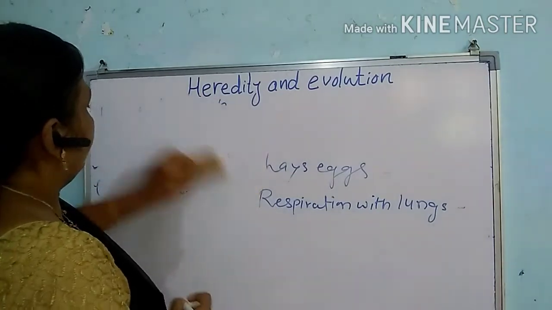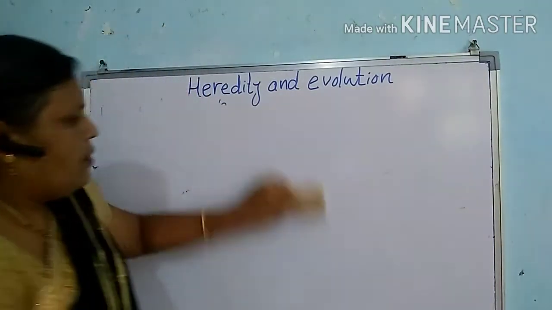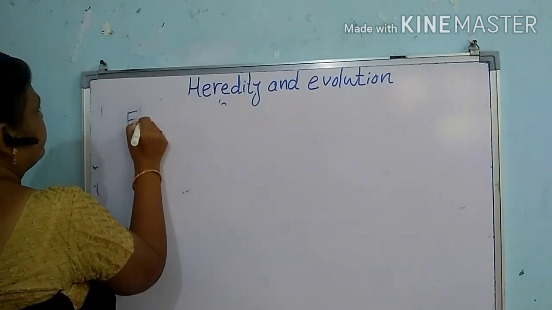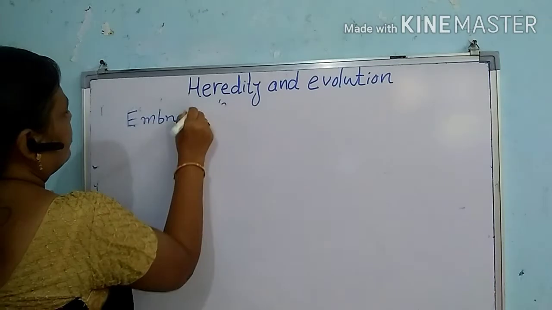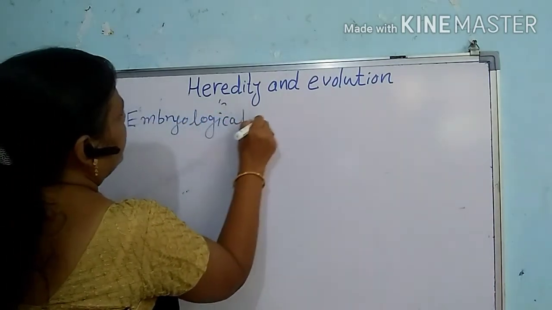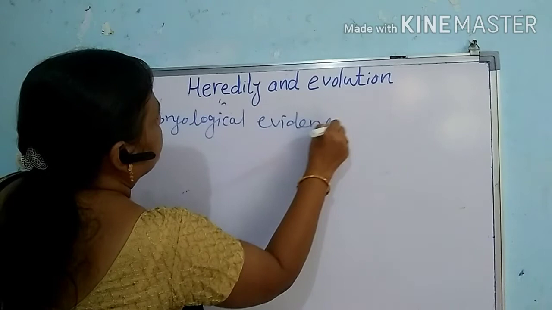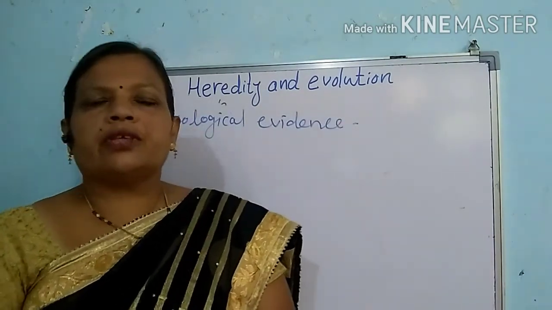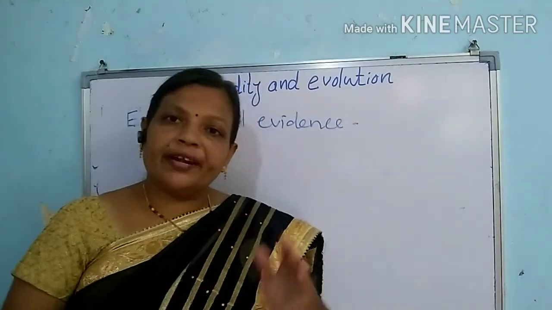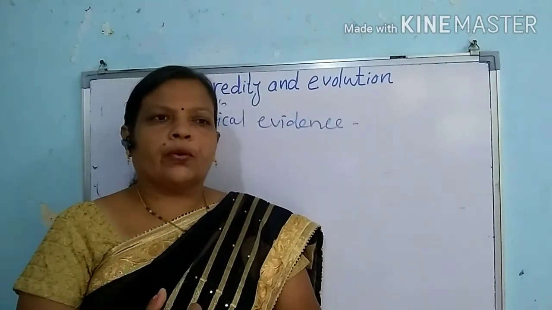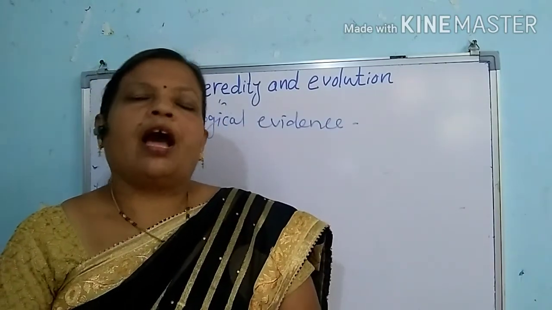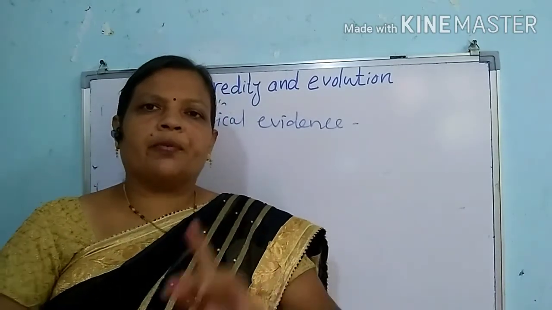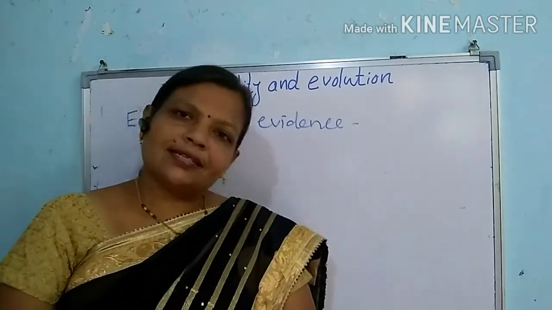Now the next point is the embryological evidence. What is embryology? Embryological evidence. This is the last part as far as our evidences are concerned. Embryology is a branch of biology that deals with the study of the development of an embryo. What is an embryo? After the fusion of a male and female gamete, there is a formation of a single cell structure that is called a zygote.